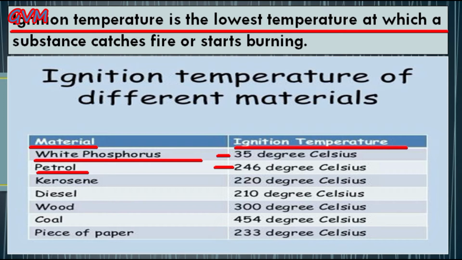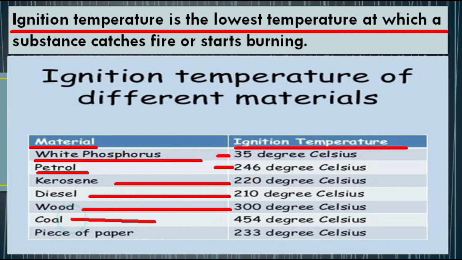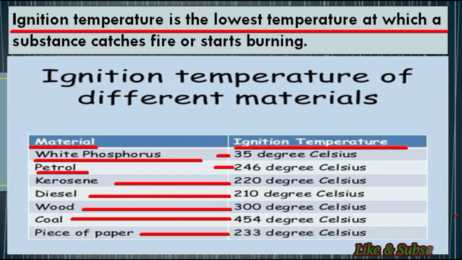In the same way, for kerosene it is 220 degrees Celsius, diesel 210, wood 300, coal 454 degrees Celsius, and a piece of paper 233 degrees Celsius. It means these ignition temperatures of all those substances indicate that they will not catch fire or start burning until they reach their ignition temperature. But once they reach their ignition temperature, then they start to catch fire or burn.